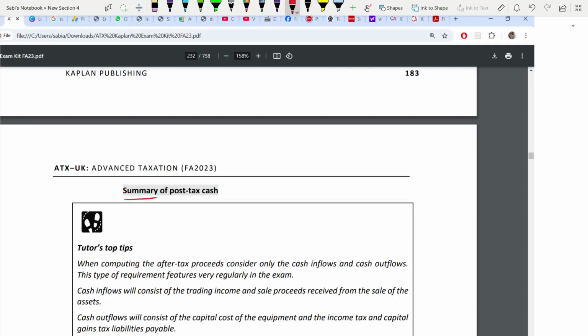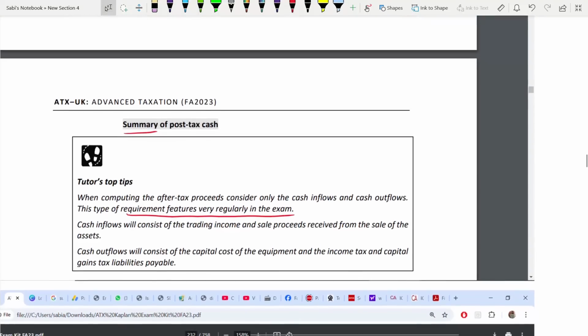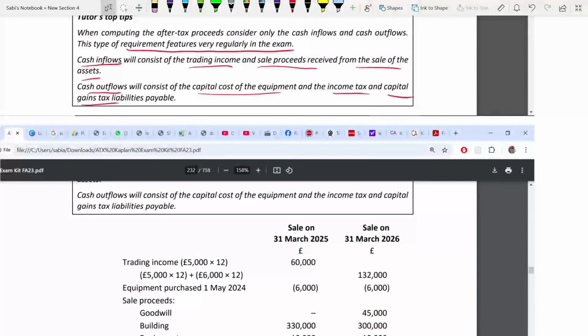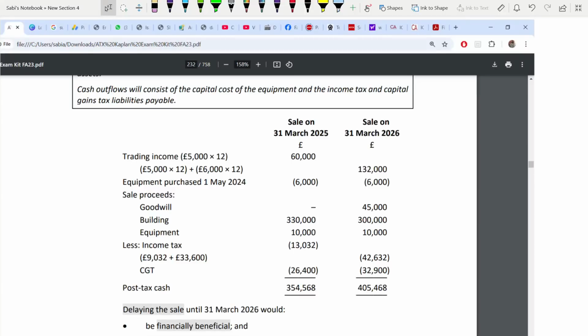This requirement features very frequently in the exam, so be prepared for it. That is the summary of post-tax, after-tax proceeds. Now focus on your cash inflows and cash outflows. What are the inflows? Your trading income and the sale proceeds that you have received from selling the asset. Two cash inflows. What are the outflows? When we are buying the equipment, income tax and CGT. Three things. So you deduct the cash outflows from inflows. When we are selling on this date, write the two dates parallelly one after the other. This is how you present.